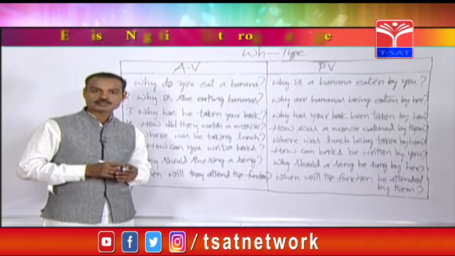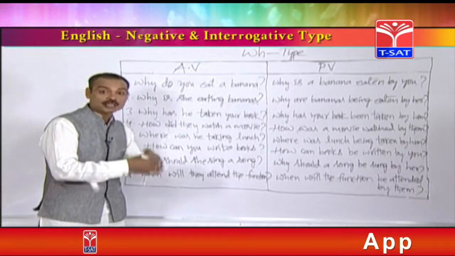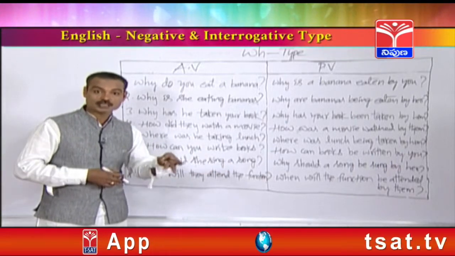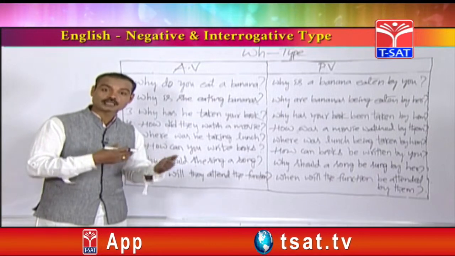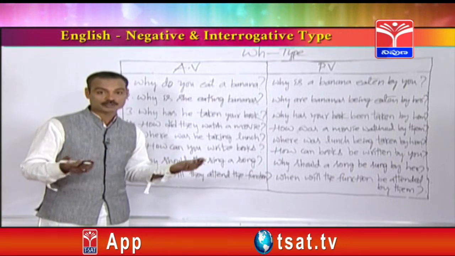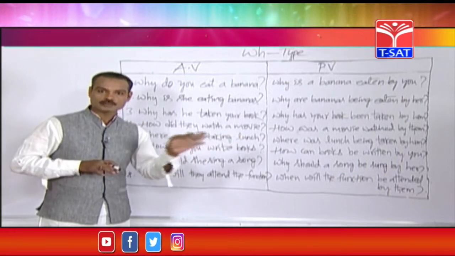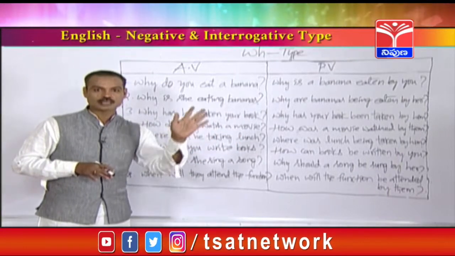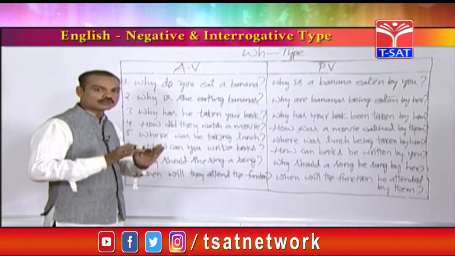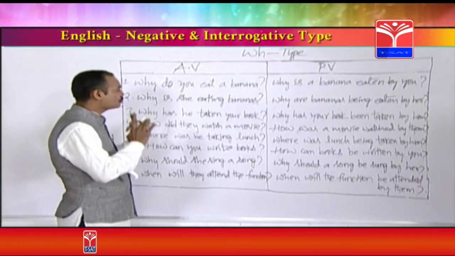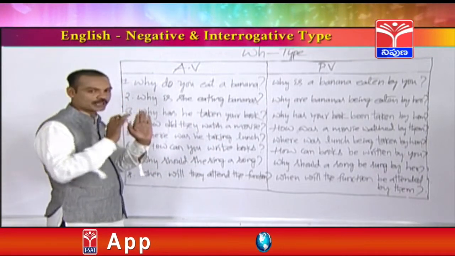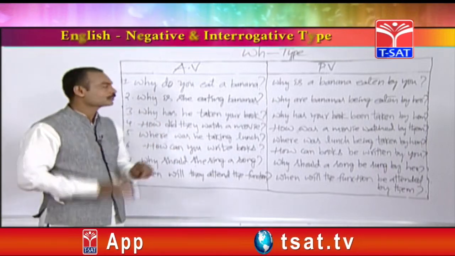But in competitive exams, they may give questions from any type. They may give a question from positive type or negative type, interrogative type or WH type. So far you have learnt positive type, negative type and interrogative type also. So now let's learn how to change active voices into passive voices from WH type.